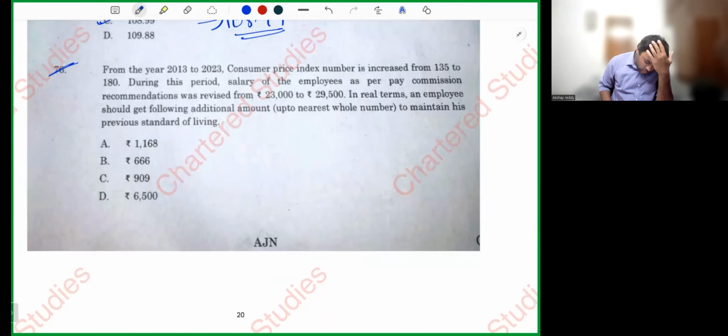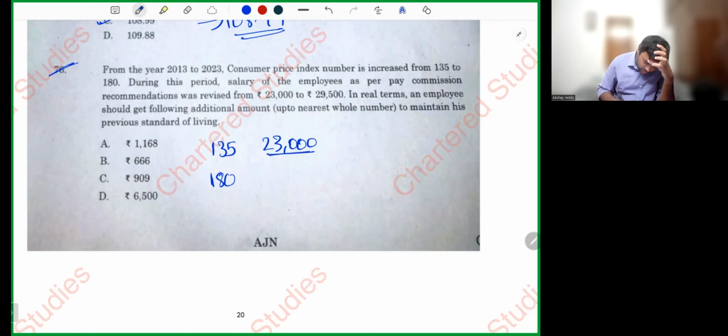From the year 13 to 23, the consumer price index number has increased from 135 to 180. During the period, the salary of an employee as per Pay Commission recommendation increased from 23,000 to 29,500. In real terms, an employee should get how much additional amount?